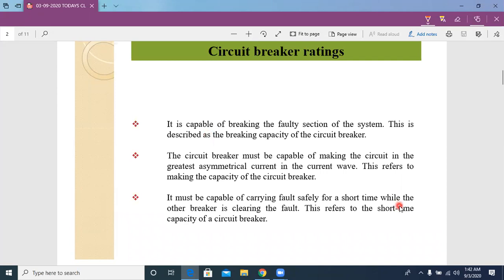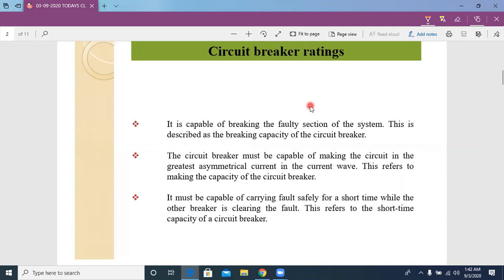Now the third capability we expect from a circuit breaker is that it is able to allow the fault current up to some time. It can allow the fault current through it up to some time. That one is the third expected thing from the circuit breaker.